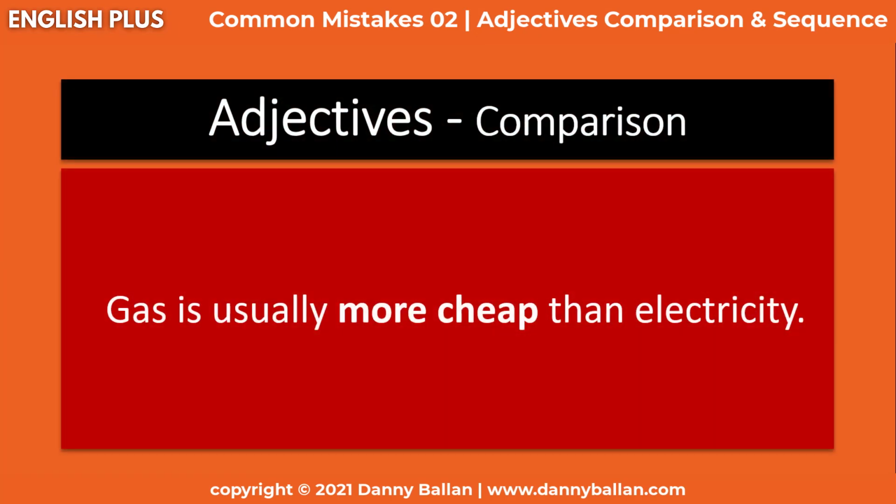Gas is usually more cheap than electricity. So, what's wrong with this sentence? Think about it. You might want to pause the episode and think about it on your own and try to figure out what's wrong with this sentence. Let me say it again. Gas is usually more cheap than electricity.